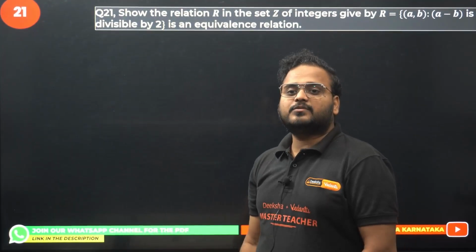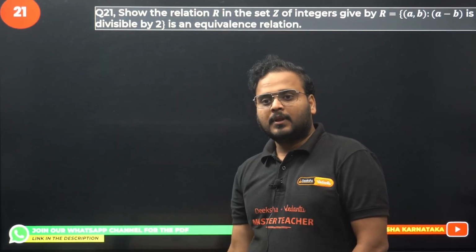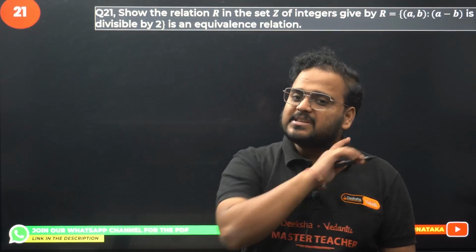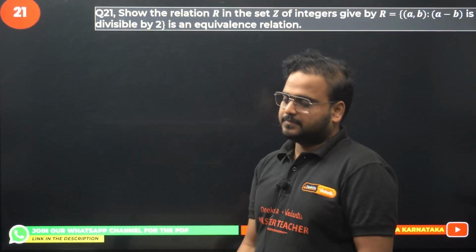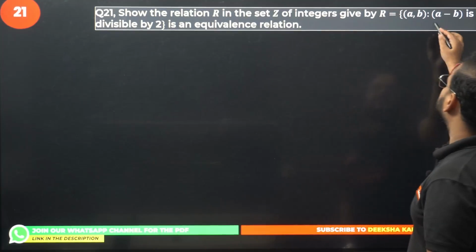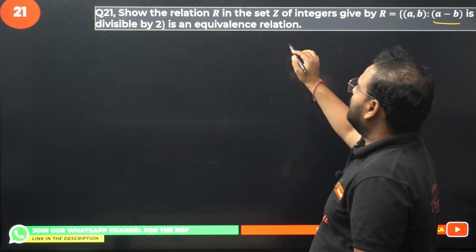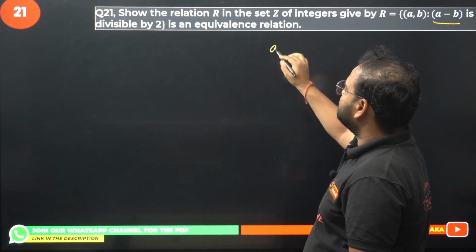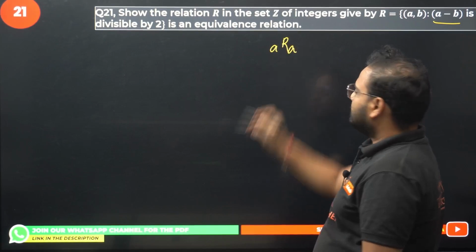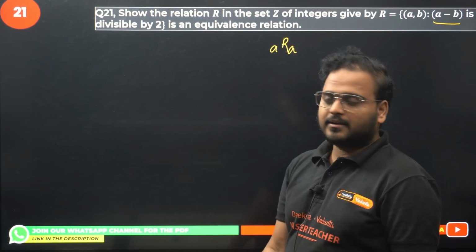So the relation R in the set of Z, ordered pair (a, b), such that a minus b is divisible by 2, is an equivalence relation. Okay, so if I take reflexive first, I'll have aRa. For reflexive you have aRa, right?